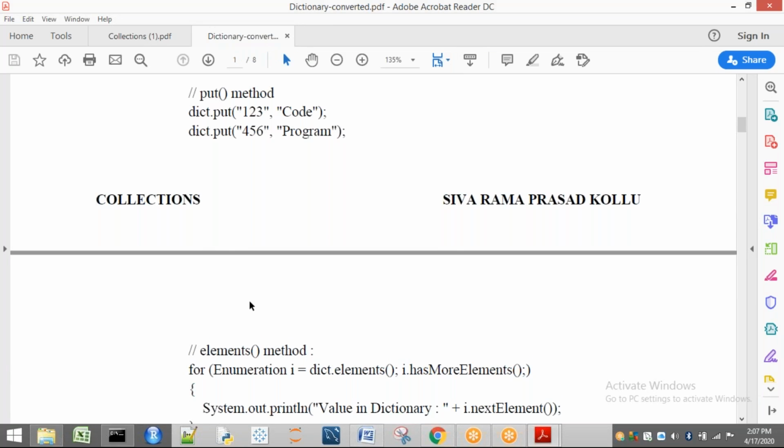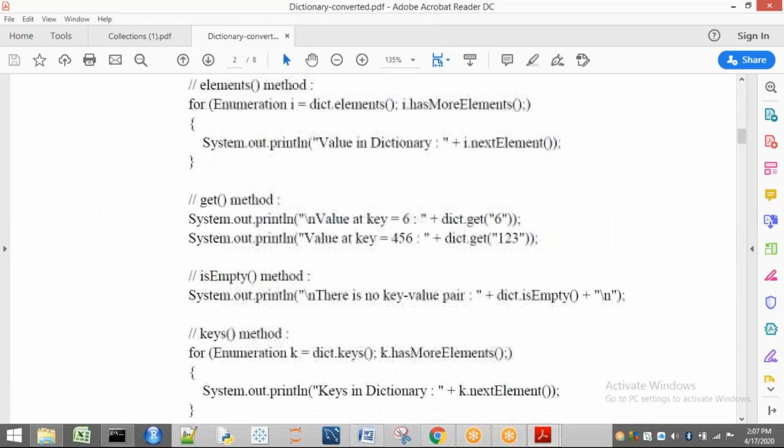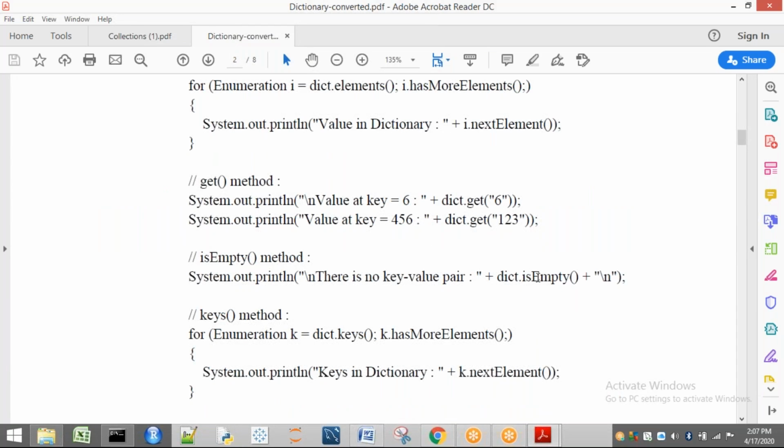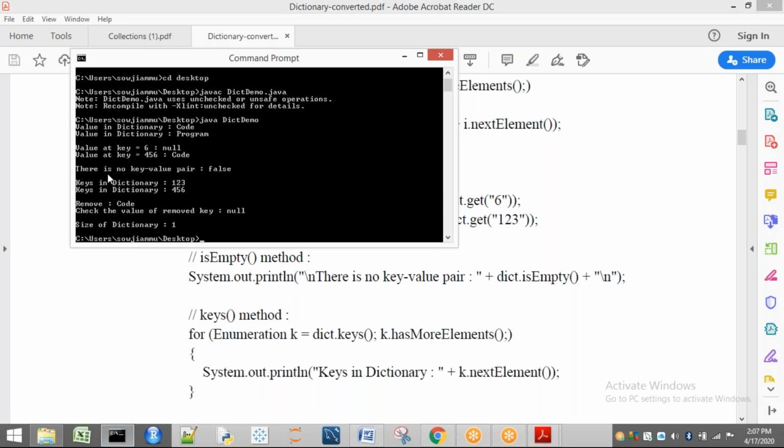Next, now after that is empty. I am checking whether my dictionary is empty or not. Is my dictionary empty? I am having two things. One is 1, 2, 3, and the next one is 4, 5, 6. Two keys are there. For each and every key, we are having a corresponding value. Is my dictionary empty? No. So here it is written: there is no key value pair. False. It is going to print: there is no key value pair. False. So this is completed.